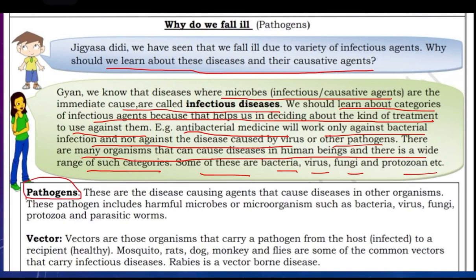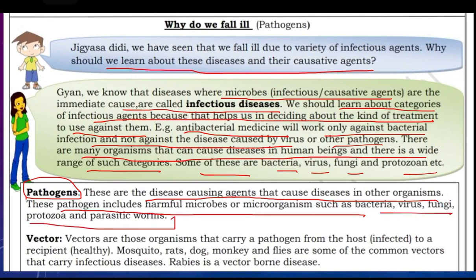So what are pathogens? These are the disease causing agents that cause disease in us and other organisms. These pathogens include harmful microbes or microorganisms such as bacteria, virus, fungi, protozoans and parasitic worms.